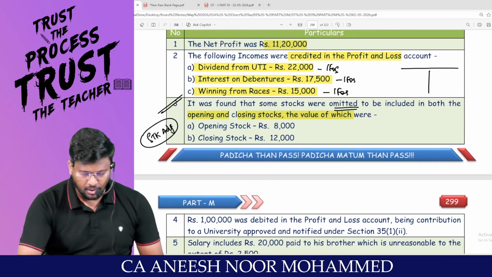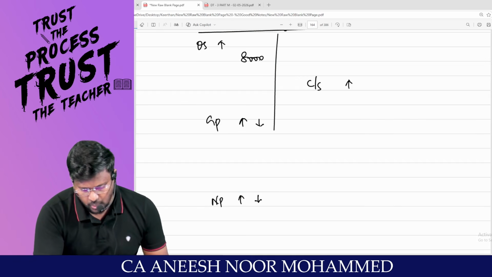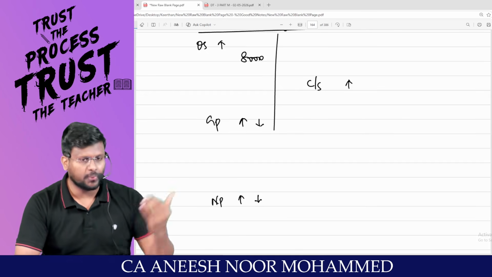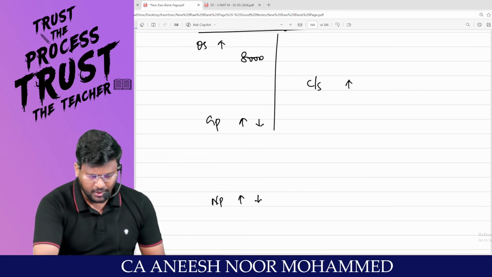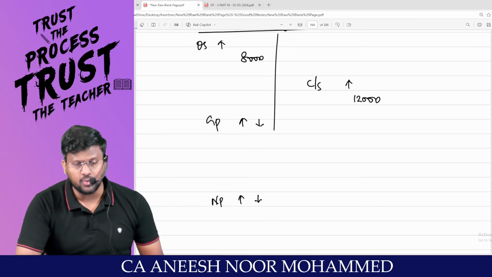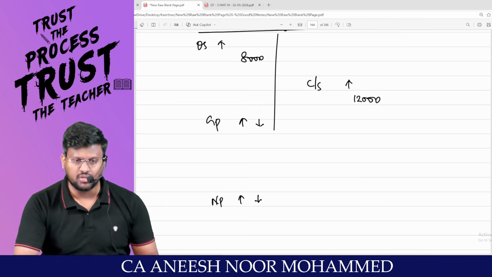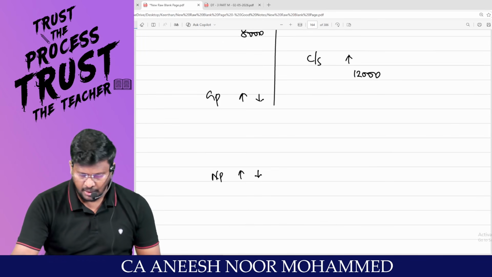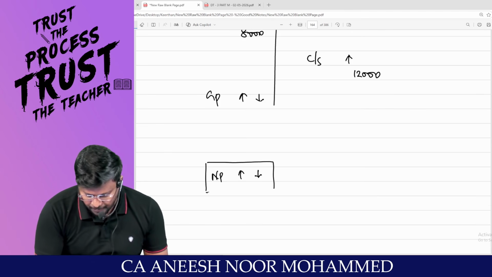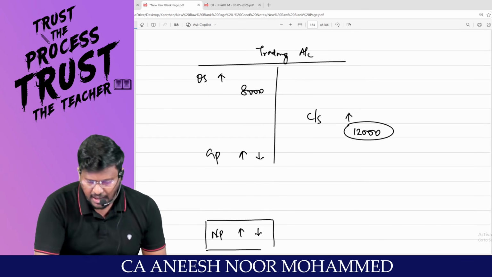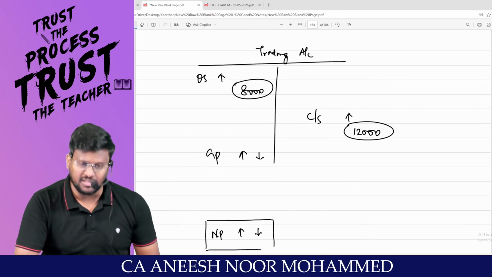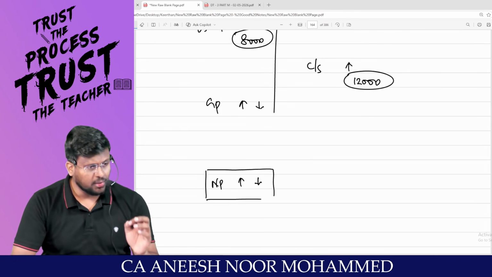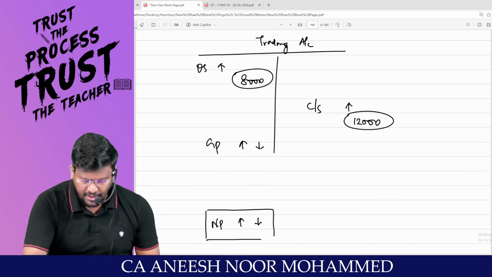So the accountant, sir, forgot to record 8,000 rupees opening stock. So if we record now that 8,000, profit will come down. And closing stock 12,000, my dear lovable students. Since 12,000 rupees has not been recorded in closing stock, profit should increase by 12,000. So what you are supposed to do is, to the net profit given in the question, this stock of 12,000 and the stock of 8,000 has not been adjusted. So you have to add 12,000 and you have to reduce 8,000.